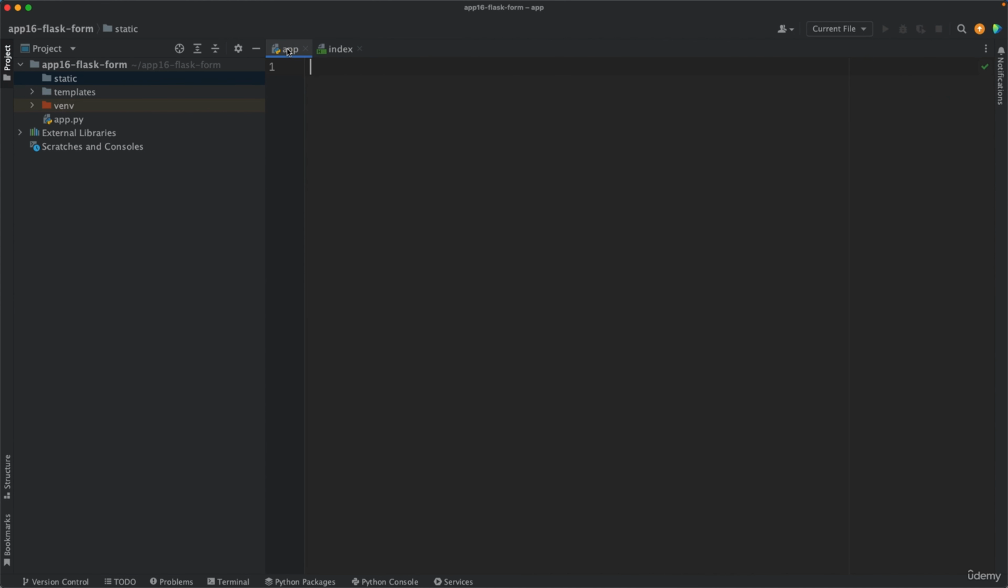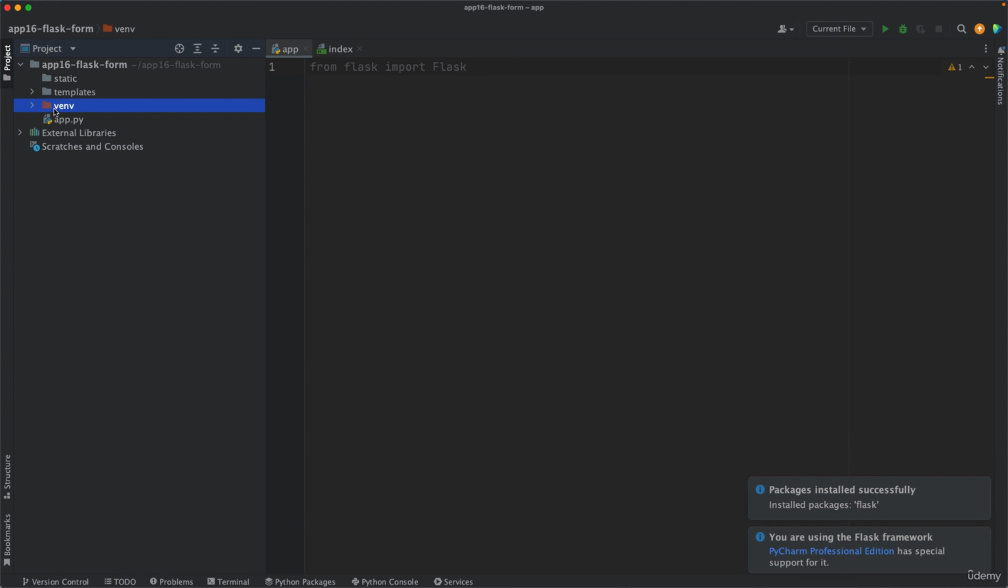As a start, let's add some code in the app.py file. So we want to import from Flask, import the Flask class. Now Flask is not installed yet, so you want to hover your mouse here and go to install package Flask. That will install Flask in my virtual environment. You see I have this venv here. When I created the PyCharm project, PyCharm created this virtual environment.